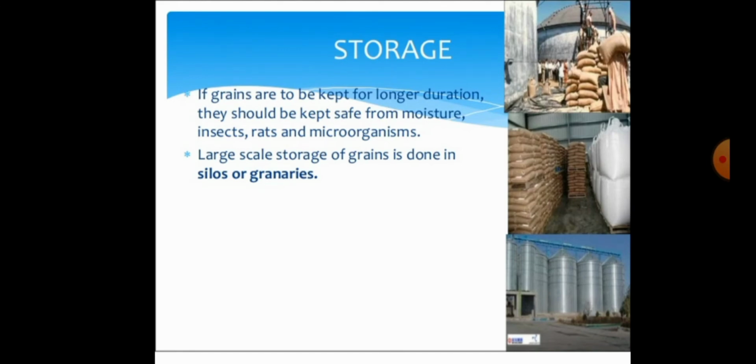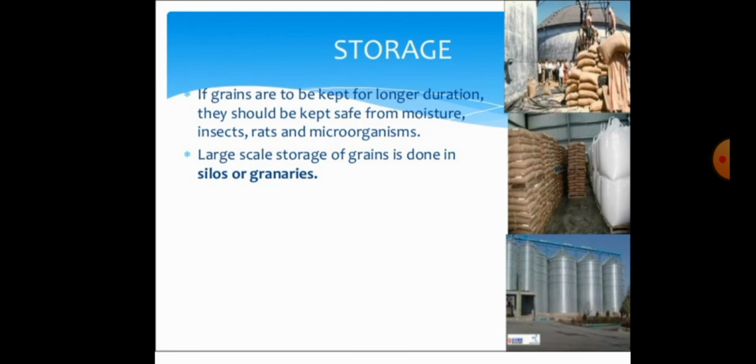You also have to take care about the harmful things against the storage of grains. They are moisture, insects, rats and also microorganisms. Students, storage of grains on a large scale is usually done in silos or granaries. By the help of these two we can store grains to a larger extent.